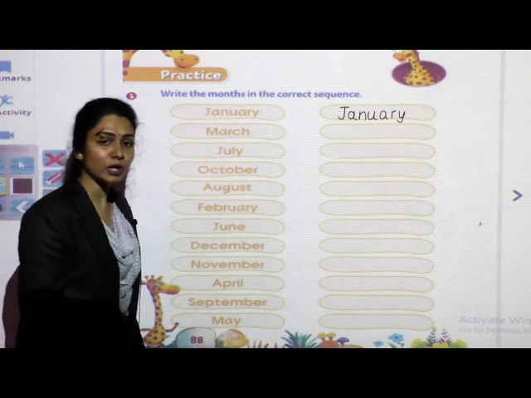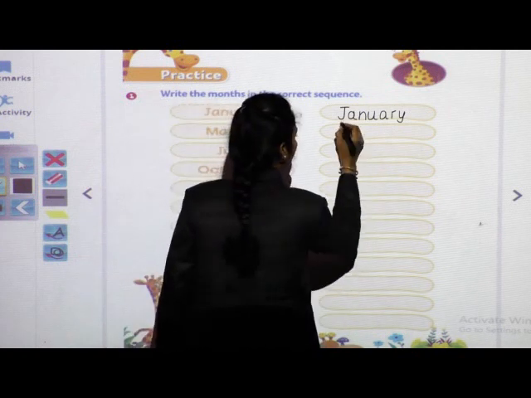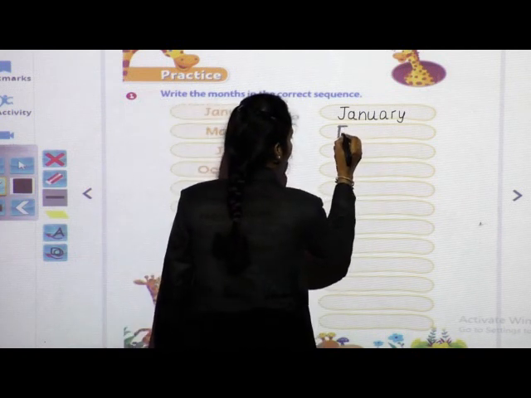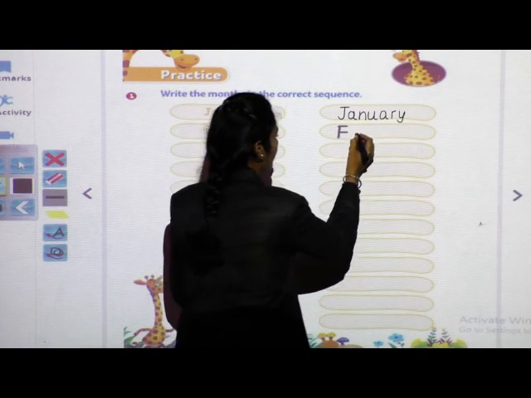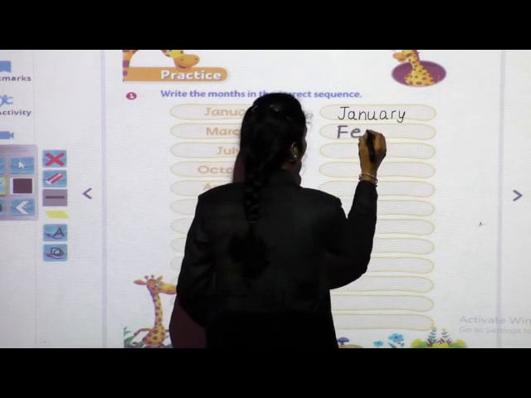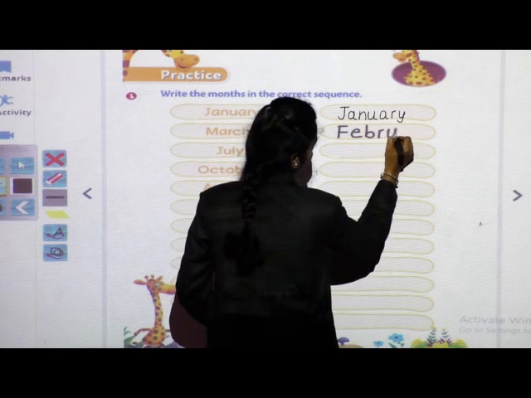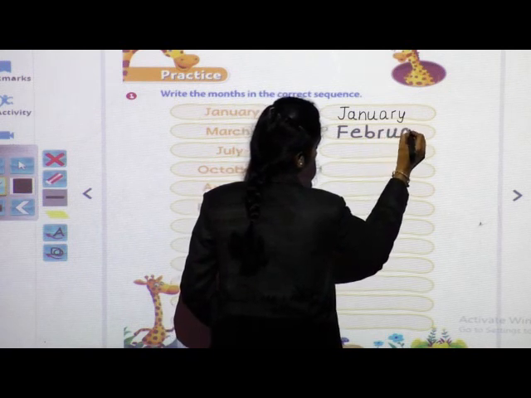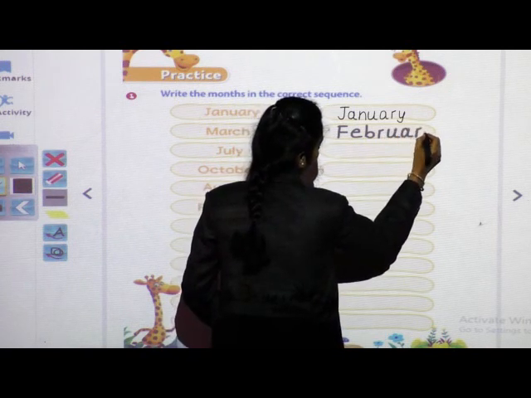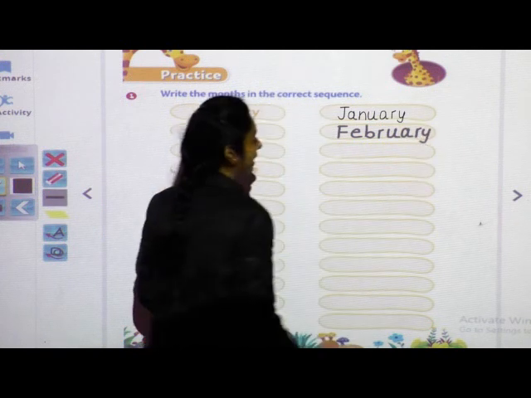So see, February, February. Write the spelling F, capital letter, February.